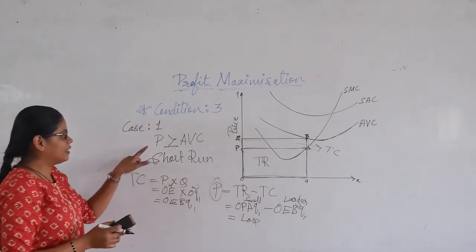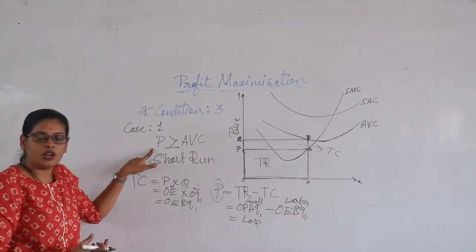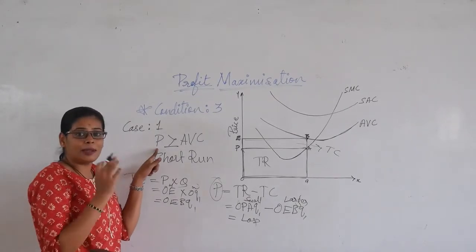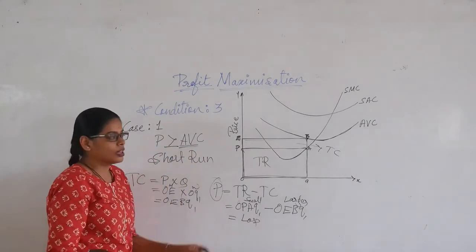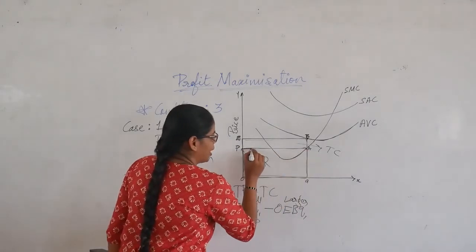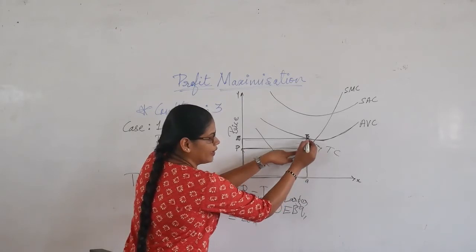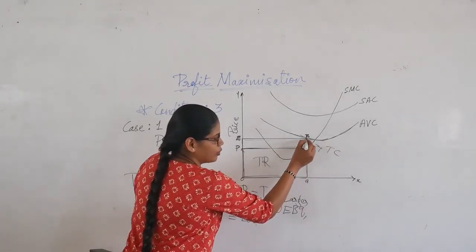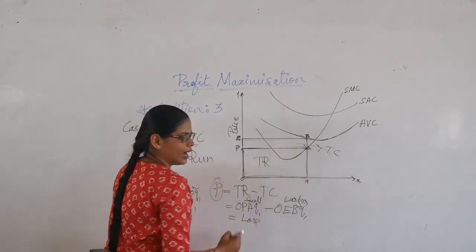So what is that condition? If a company wants to make a profit, if it wants to earn a profit after a certain level of output, then the market price should be greater than or equal to the average variable cost. But if you consider this graph, you can see that the market price itself is lower than the average variable cost. You can see here, right? So the average variable cost is at point B and the market price is at point A.